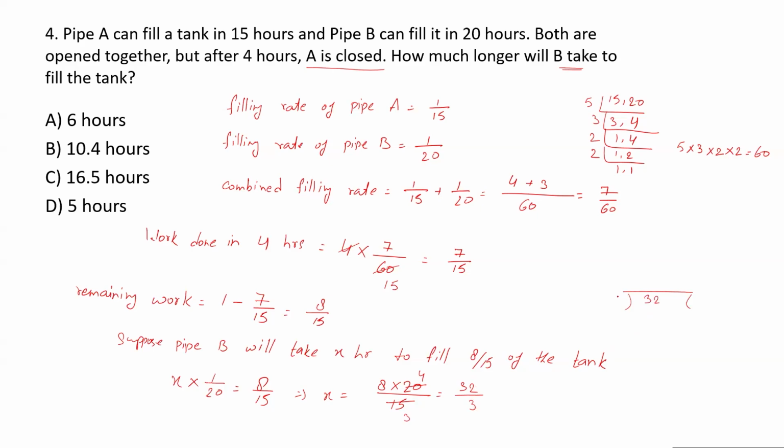So 32 divided by 3, it is 10 point something will come. So option B is correct. Okay, so that is how you have to solve this type of problem. This is a bit different from the previous one, but till here, both are the same.